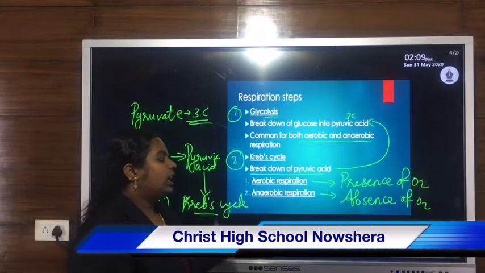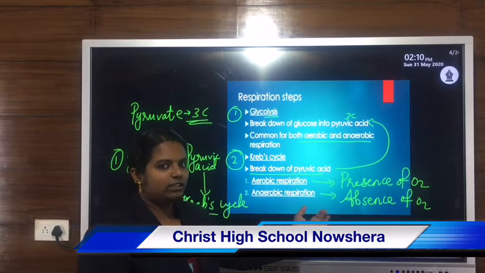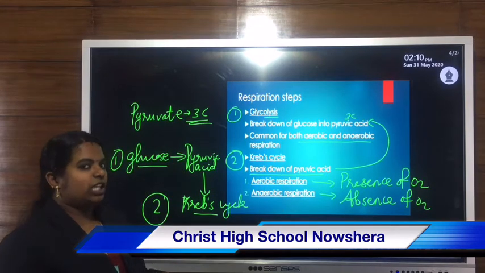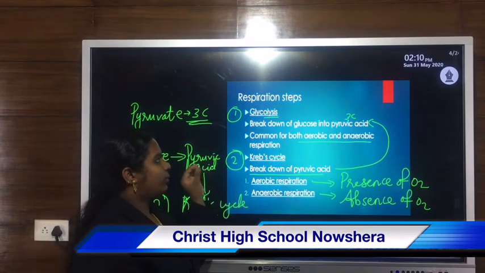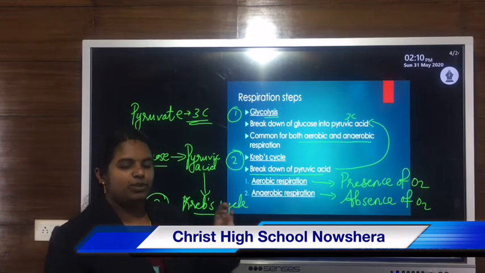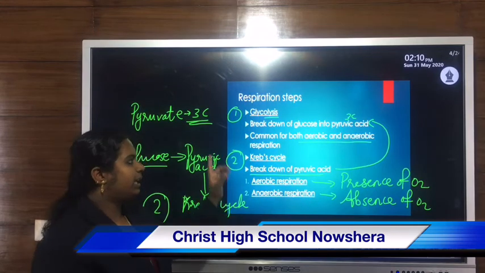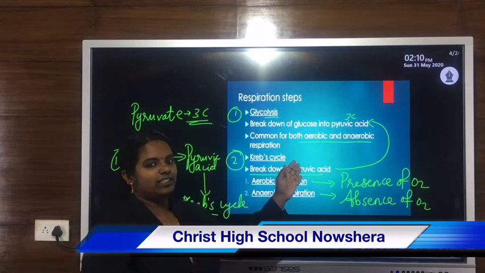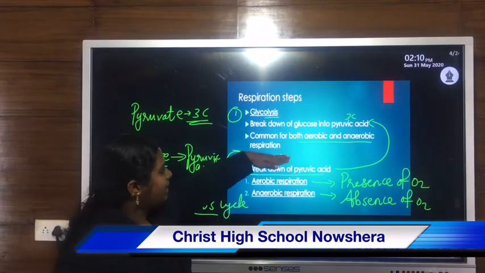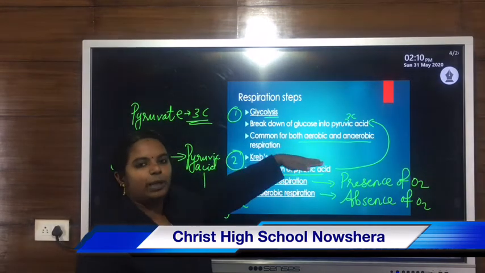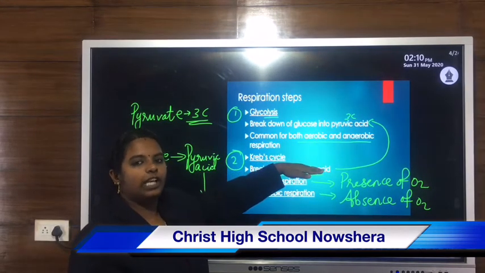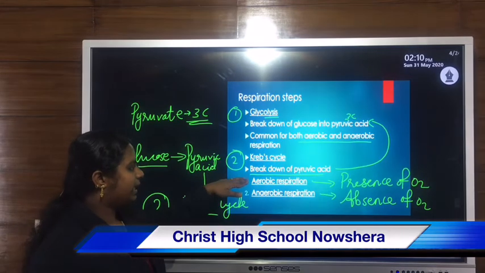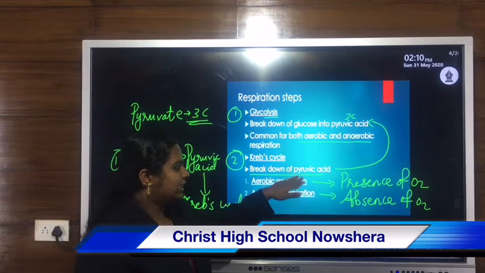Sometimes, in the absence of oxygen, if the process further takes place, then that type of respiration is known as anaerobic respiration. So this is the basics of the process of respiration, or the main steps. Two steps are there: glycolysis, that means breakdown of glucose into pyruvic acid. This process is common for aerobic as well as anaerobic respiration. Up to this, glycolysis or breakdown of glucose into pyruvic acid, is common for both aerobic as well as anaerobic respiration.